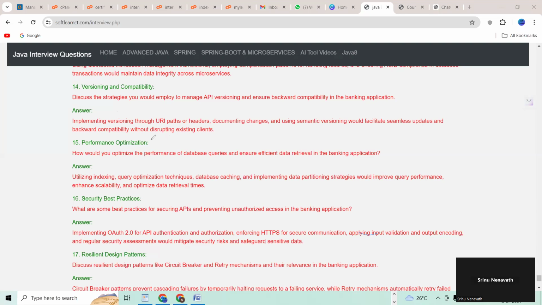15th question, performance optimization. How would you optimize the performance of database queries and ensure efficient data retrieval in the banking application? Security best practices. What are some best practices for securing APIs and preventing unauthorized access in the banking application?